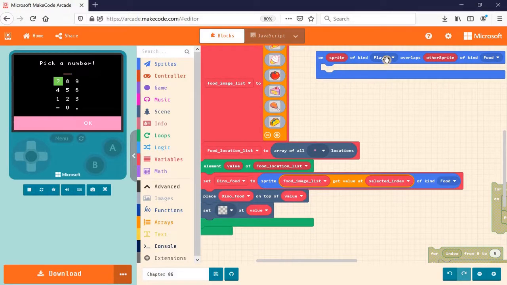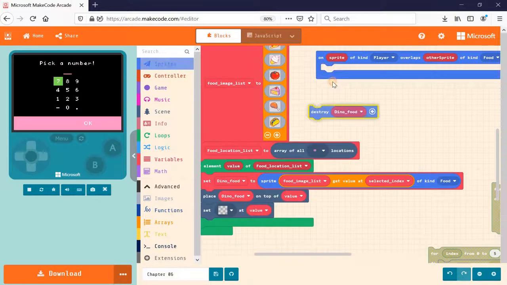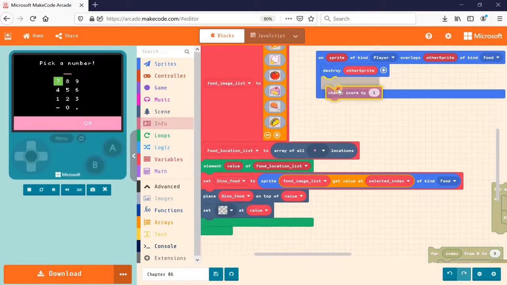So on sprite of kind player overlaps other sprite of kind food, then we will destroy the food, make it disappear from the screen. The destroy food here will be the other sprite, so let me replace that. Let me throw that one away. And lastly, we need to increase the score by 1. So that will be under info, change score by 1.